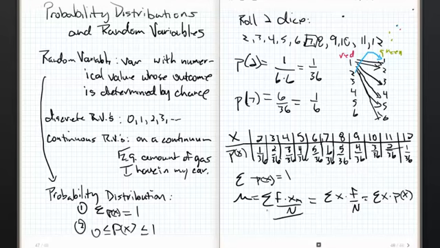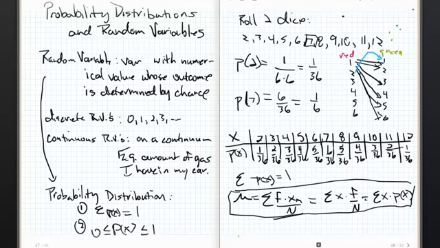Whoa, that's pretty cool. So the mean roll that you would get when rolling 2 dice is going to be the sum of this times this, plus this times this, plus this times this, etc. Not only is that true for this probability distribution, but it's true for all probability distributions. You might want to memorize this. I'm going to let you use some notes on exams, and we'll negotiate what you're going to be able to use. However, I do want you to have these at your fingertips. So just make yourself a little note card, like memorizing vocab.